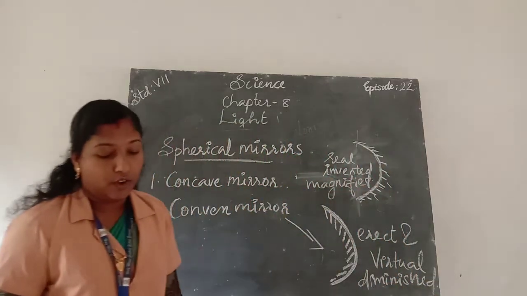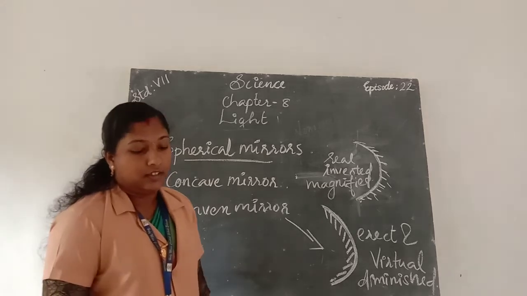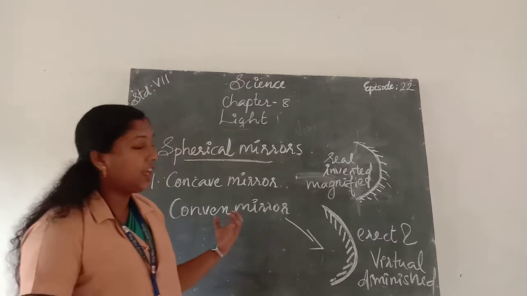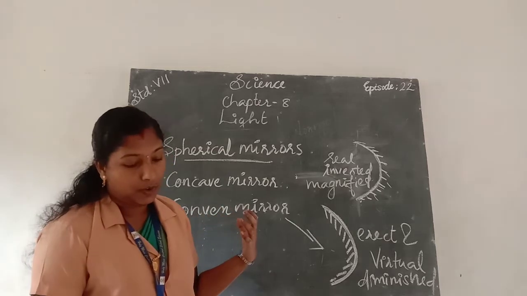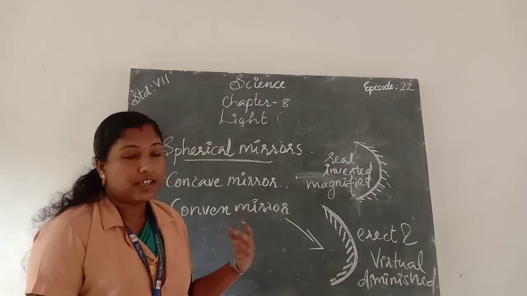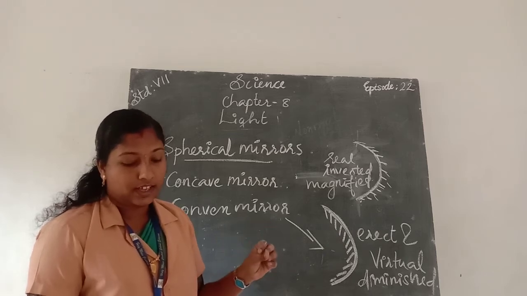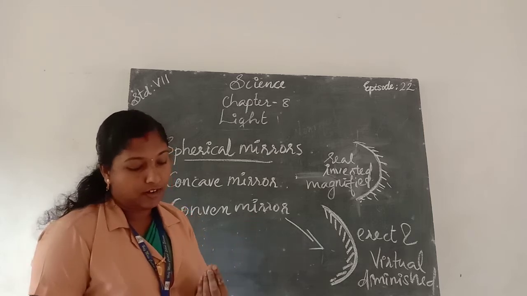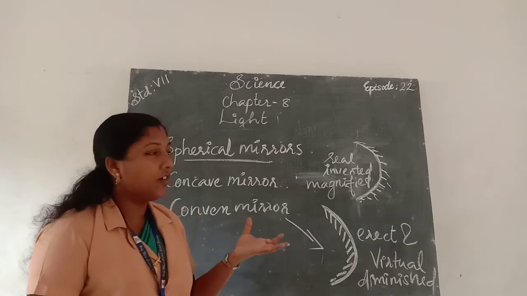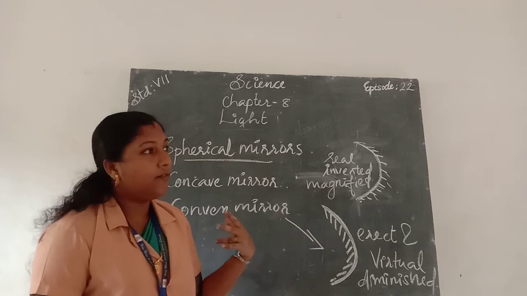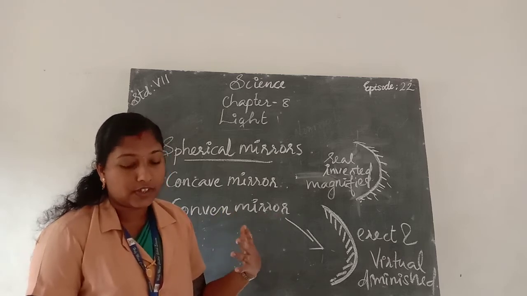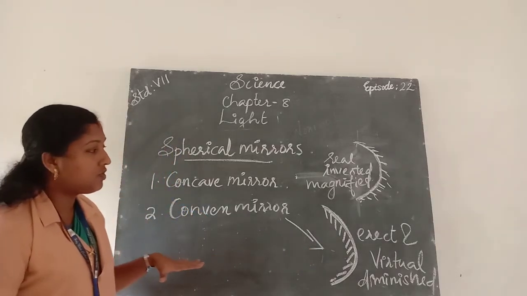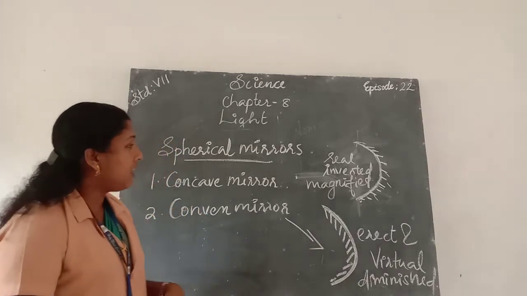That is why convex mirrors are used in vehicles, as they give the driver small images, which is very helpful for the drivers to capture the images spread over a large area.